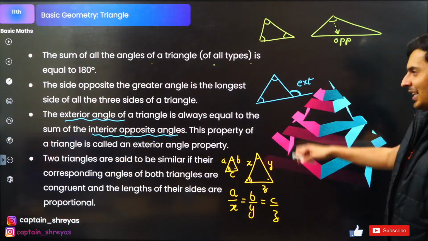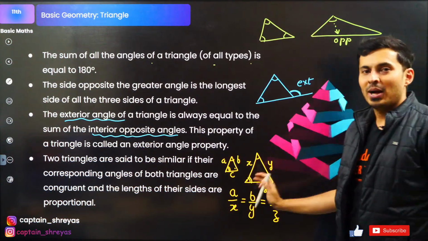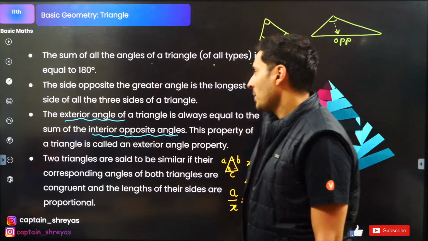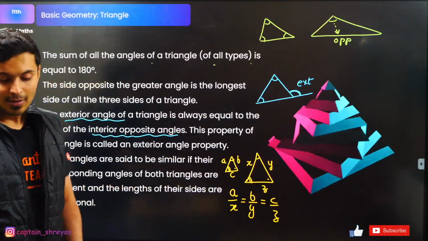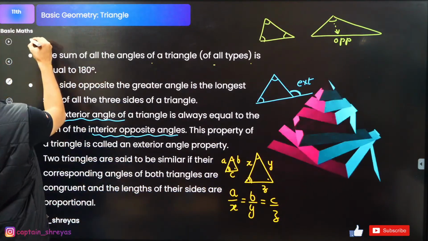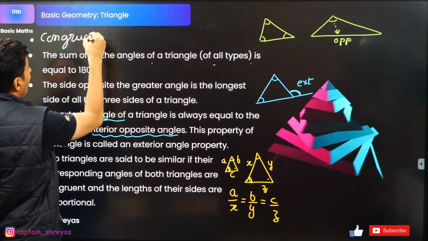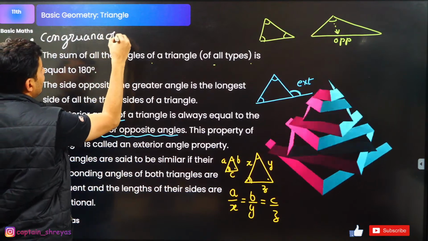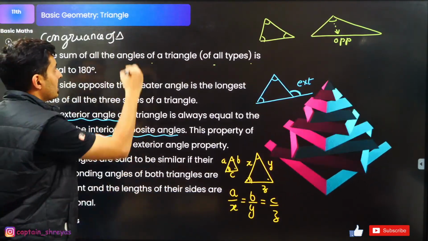Okay? Fine. So these are some important properties which you must know of a triangle. Acha, one more property I can add. When are two triangles equal, guys? Congruence of triangles. There are three important ways in which you can establish it.